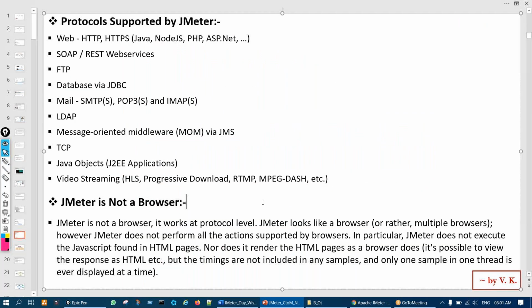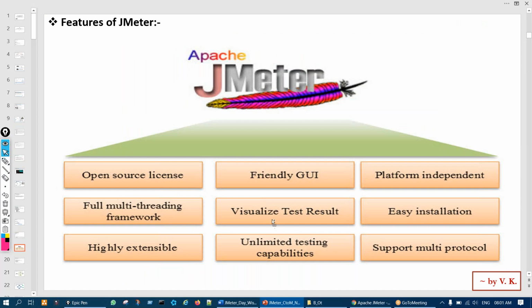So these two points. Next, some features in JMeter. It's open source. Its graphical user interface is very friendly. It's platform independent. Then we can use multi users, means we can generate n number of user load from this JMeter.